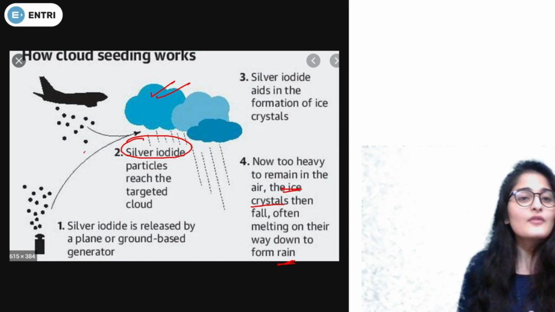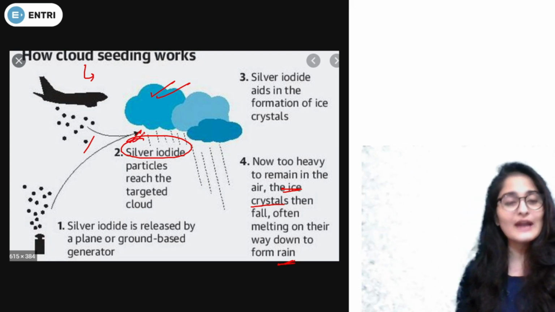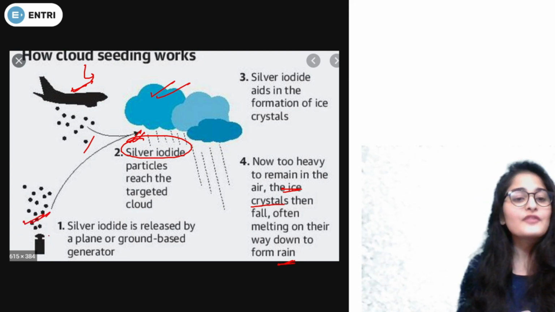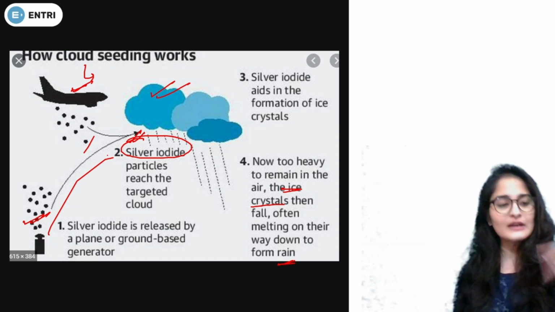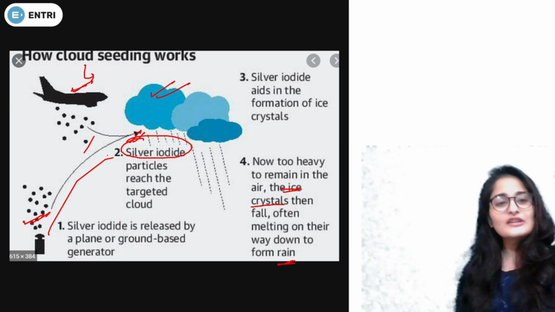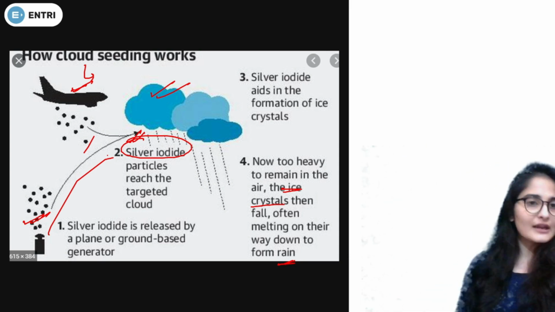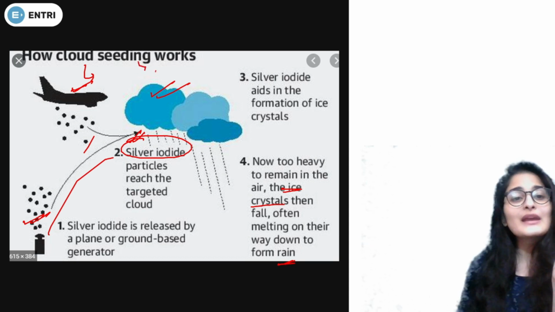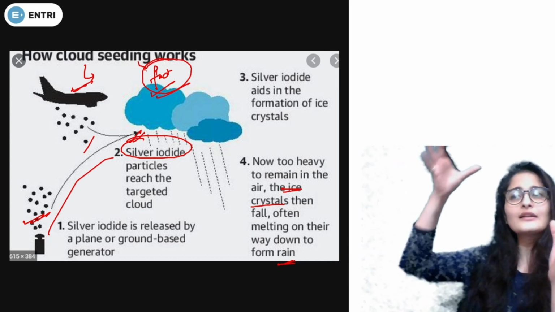What is important is that cloud seeding is done via injection of silver iodide. This can be done via air, using airplanes, or via land with a ground based generator. Either way can be used. We inject the silver iodide into the clouds and they become heavy and rain down. Now, how does this affect things? It can make the rain fall faster. For example, the winds are flowing, clouds are coming in, and in a particular area we want it to rain.